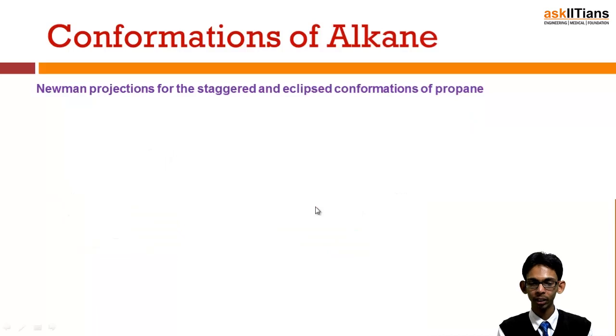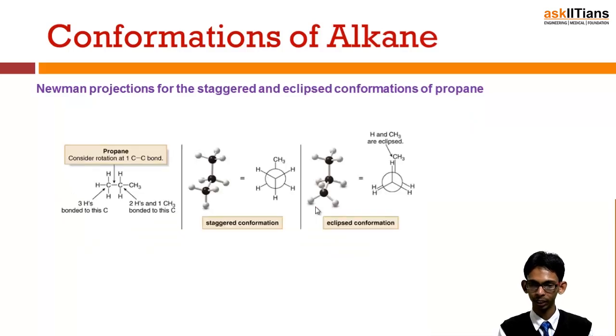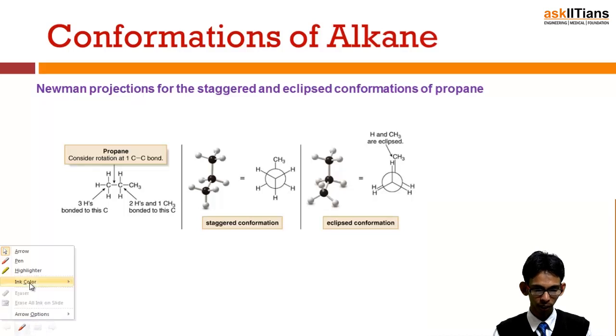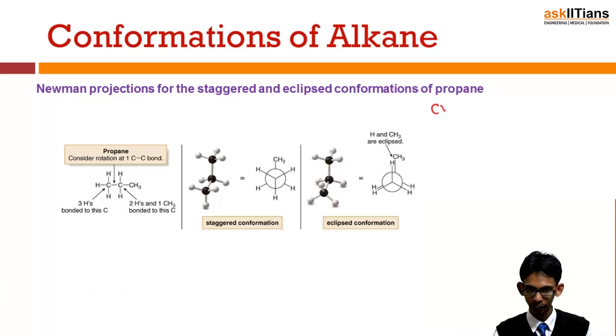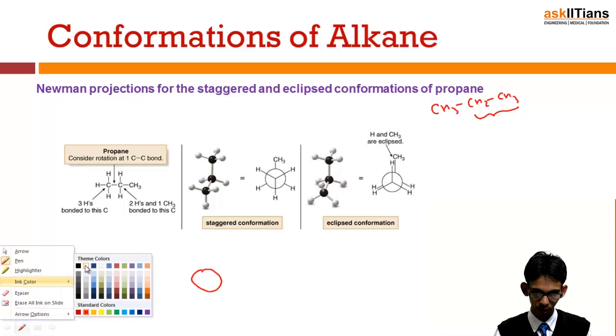Now the Newman projection for the staggered and eclipsed conformation of propane. If I want to draw the same conformation for propane, first of all, let's write the structure of propane. It is CH3, CH2, CH3. Let's say I want to look along this bond, so it would be like this. This carbon which is at back would be a big circle. The one which is in front would be a dot.